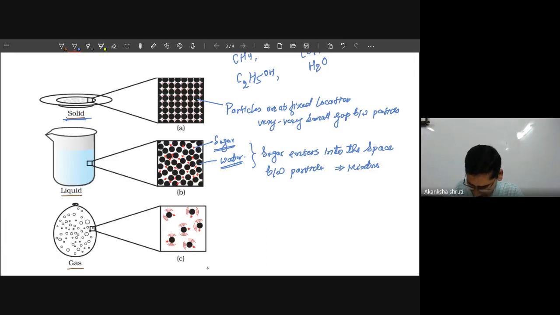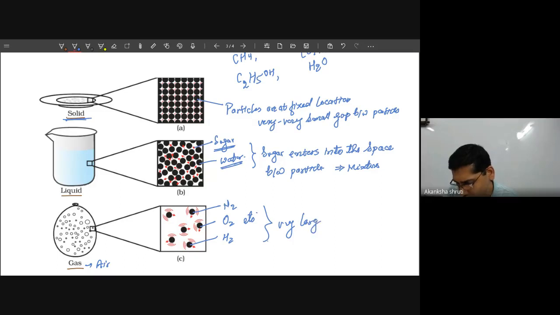Even if you consider the gas particles, let us take this as air. It is possible that this could be oxygen, hydrogen, nitrogen, etc. Even between these particles there is huge space, very large space.